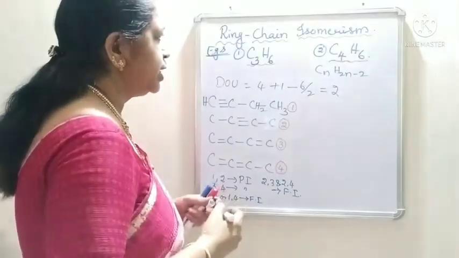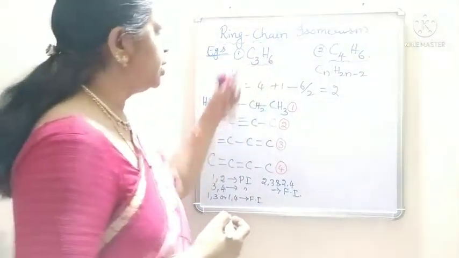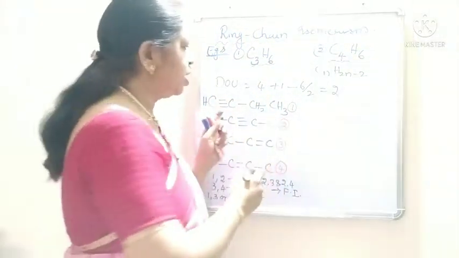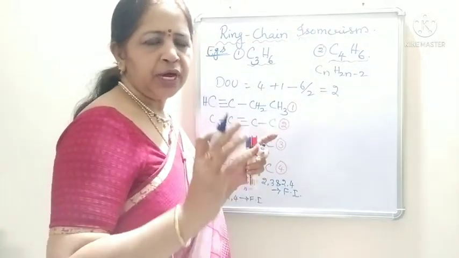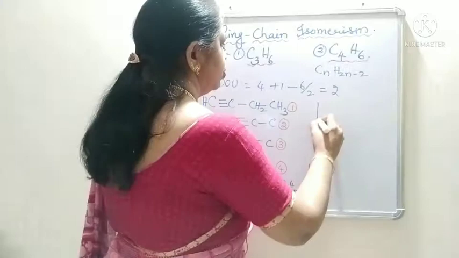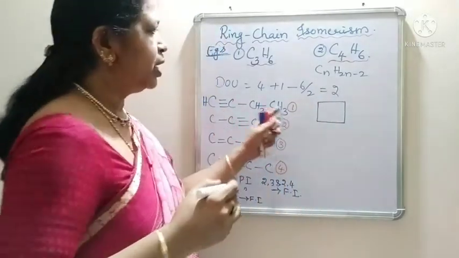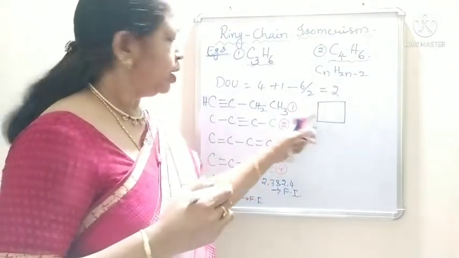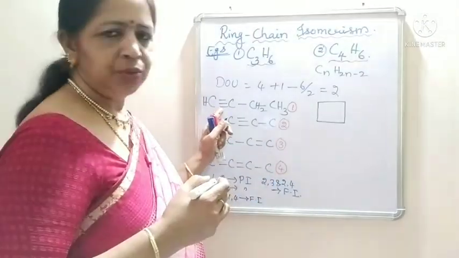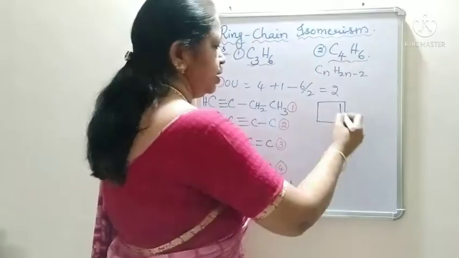Now let us write the cyclic structures for this, coming to our ring chain isomerism. There are 4 carbon atoms, so we can write a 4 carbon ring, but the number of pi bonds will decrease in the ring structures. The number of pi bonds is 2 here, but in cyclic structure it decreases to 1.